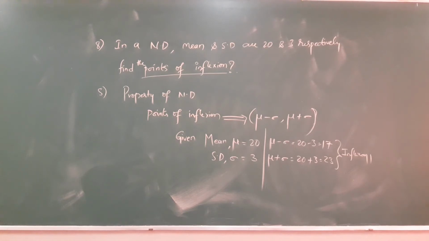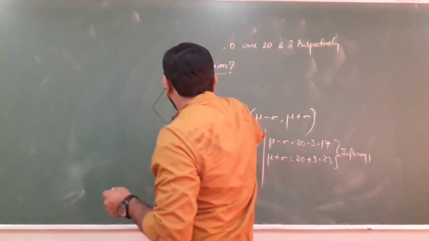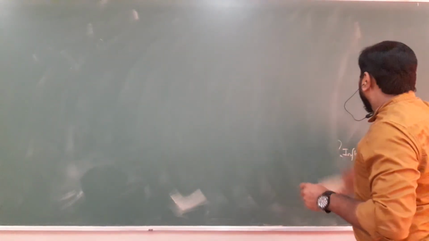So there will be a last question which I am going to discuss now, and after that I am going to wind up this session. Fine? Let us see that last one. Here comes the last one.